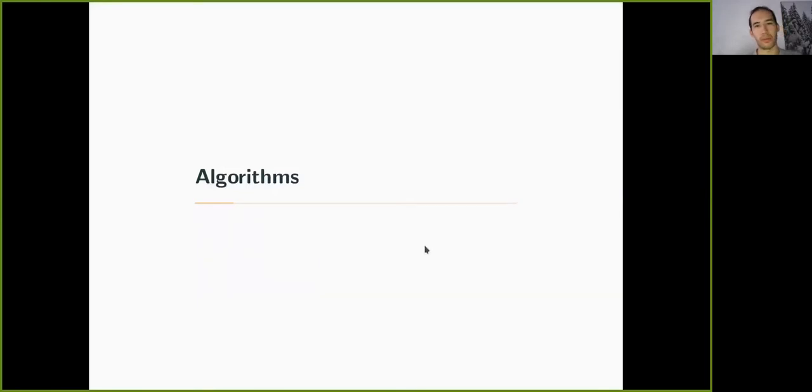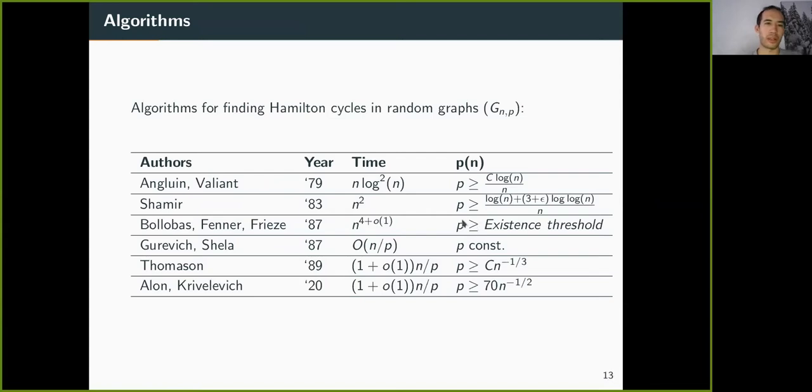So this brings us to our second part, the algorithms. Algorithms for random graphs have been known for a while, and this is just an outtake of a few of them. Already in the year 79, Angluin and Valiant proposed an algorithm with time n log² n, which works for the random G(n,p) as long as we are a constant factor above the threshold. Later, Shamir and also Bollobás, Fenner, and Frieze improved the threshold for which we could determine the existence of Hamilton cycles down to p being exactly the threshold.